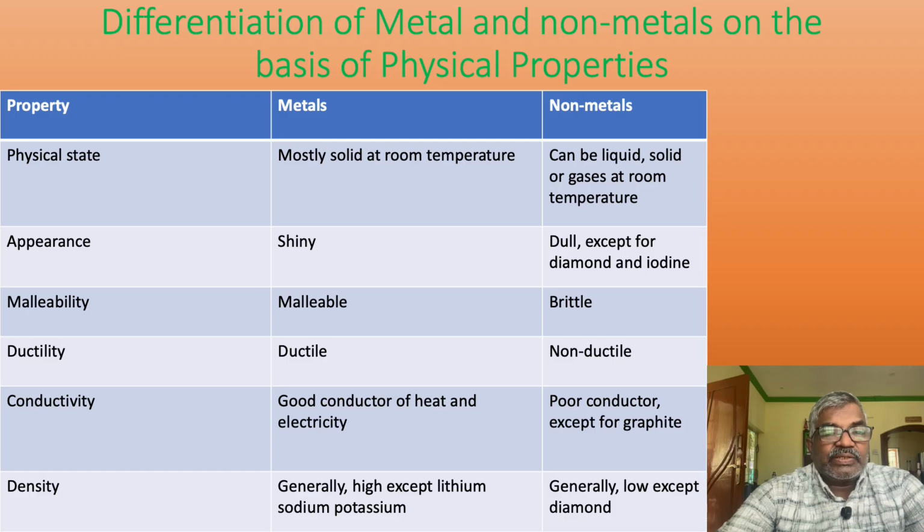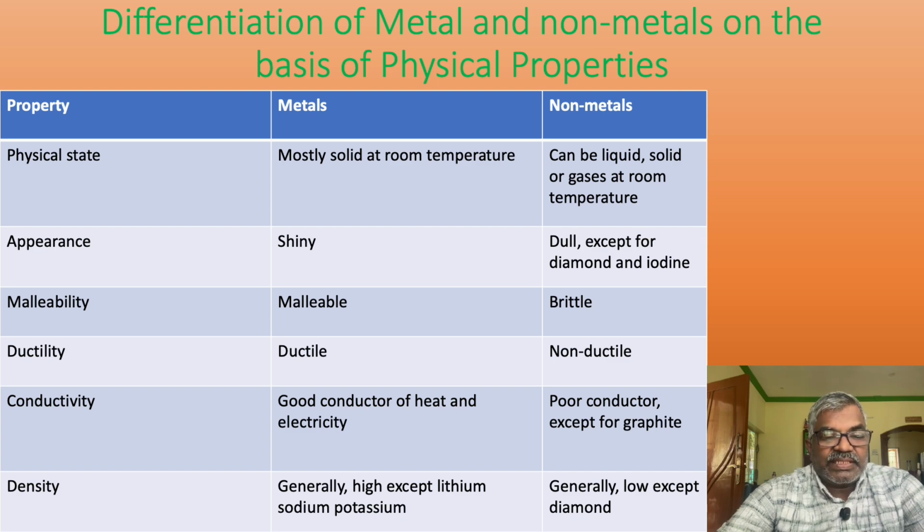So dear students, these are the physical properties. On the basis of physical properties, we can differentiate metals and non-metals, though there are some exceptions. That is why I said previously that the basic difference between metals and non-metals is that metals are electropositive in nature and non-metals are electronegative in nature.